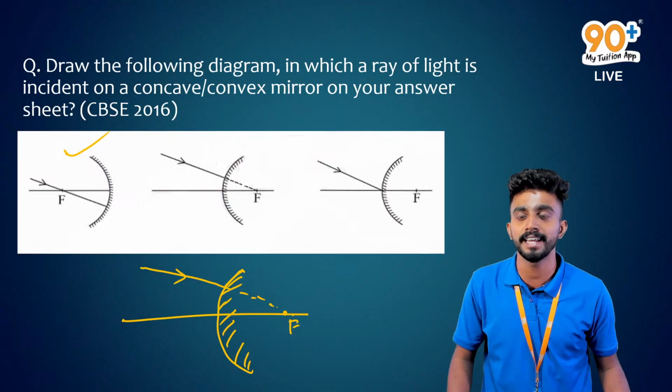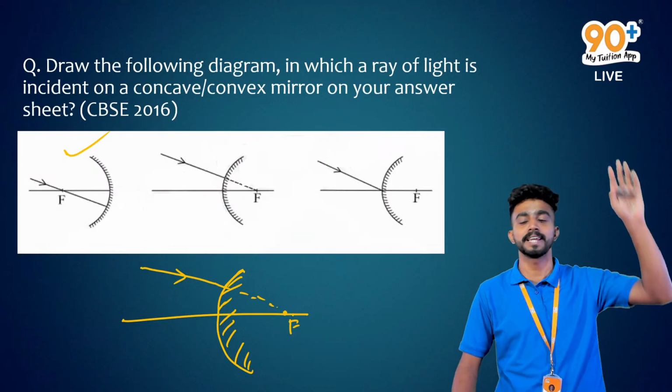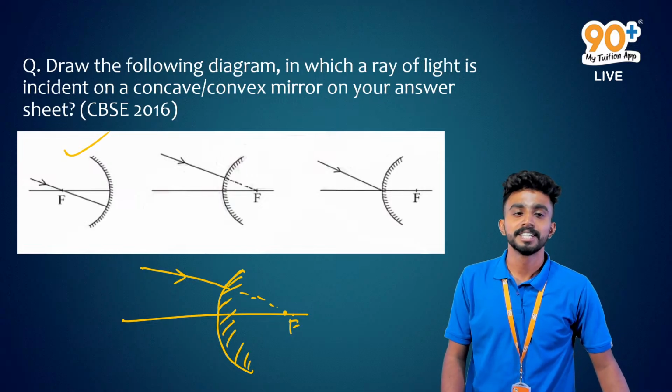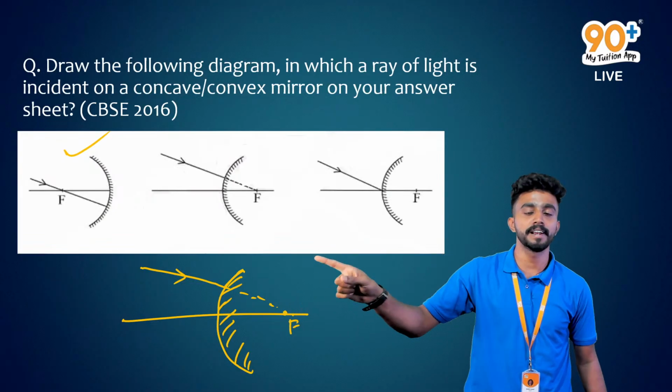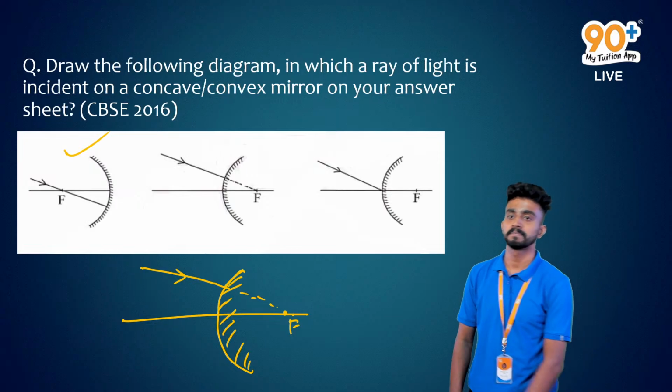Yes, Regin, are you there? Joel, keep your hands raised, I'll call your name. Yes, Regin. So Regin, what do you think? If the incident ray appears to pass through the principal focus, how will we get the reflected ray?